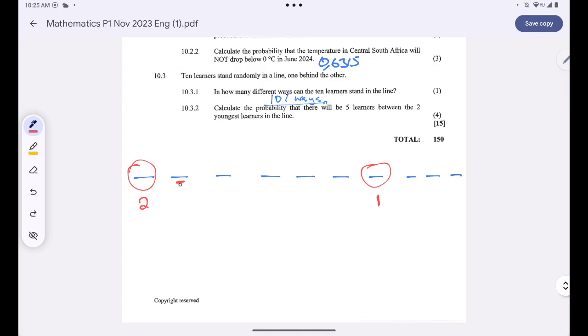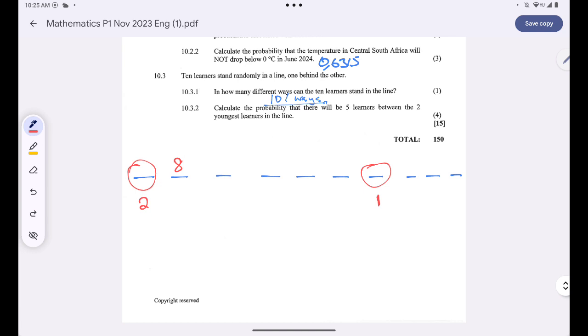That means in this place there are only 8 learners who can stand here. And why am I saying there are only 8 learners who can stand there? Because I know where the 2 young learners are located out of the 10. That means I'm only left with 8 learners.